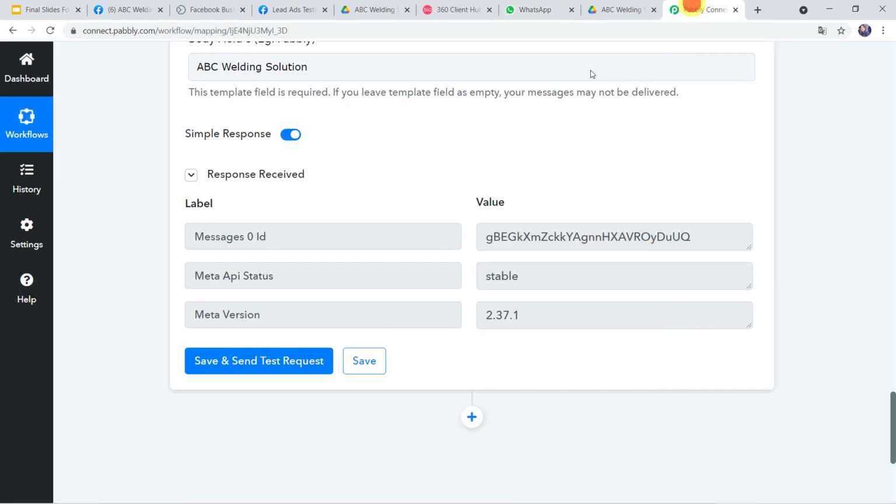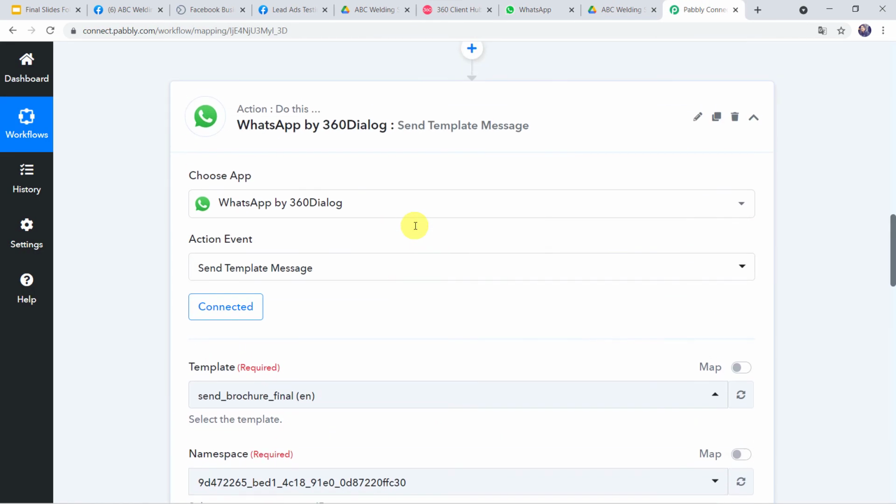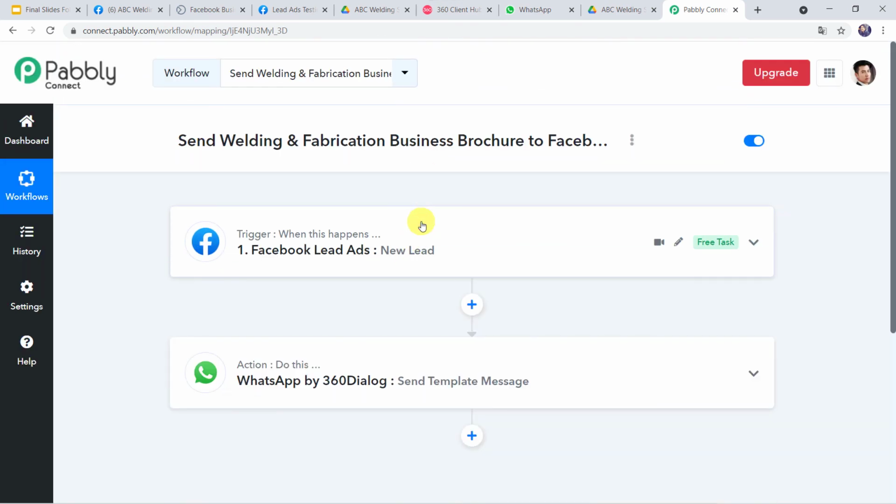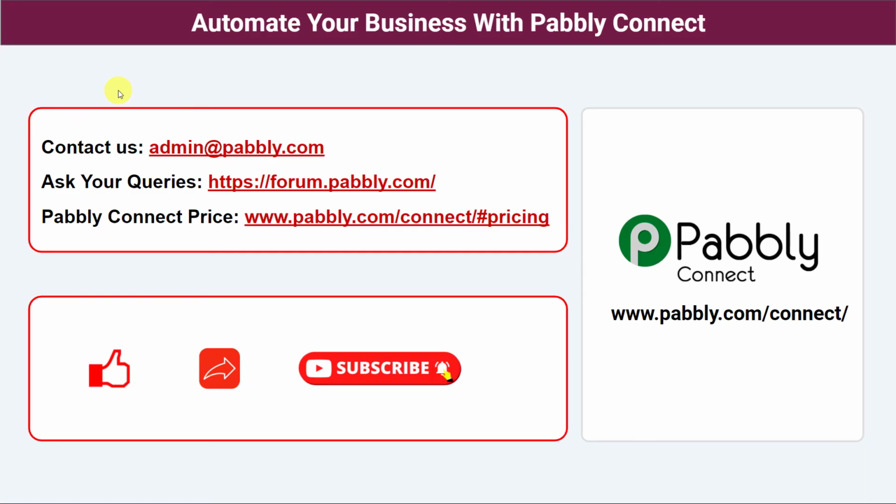Now let's go back to Pabbly Connect and let us just minimize all these windows and see in a nutshell whatever we have done till now. So in this use case, we want that whenever a Facebook lead ad form is filled, automatically your welding and fabrication business brochure should be shared on the WhatsApp number of the customer. In this way, we have created a successful integration between Facebook lead ads and WhatsApp using Pabbly Connect. So not just these software applications, you can integrate a ton of applications and automate your business with Pabbly Connect.